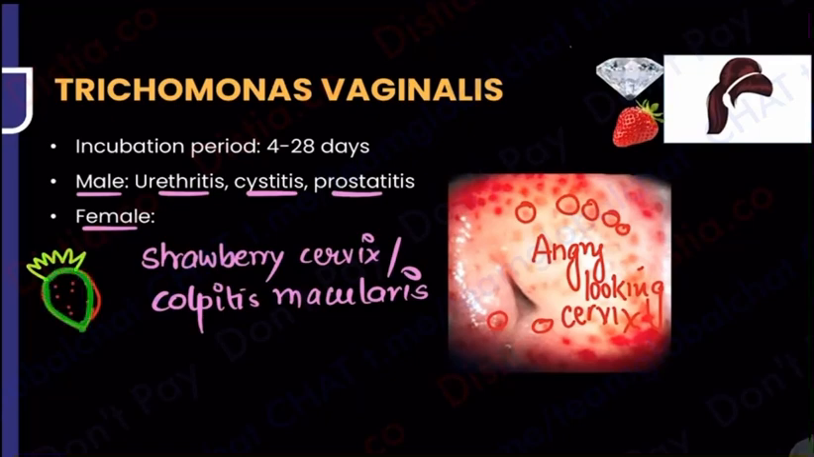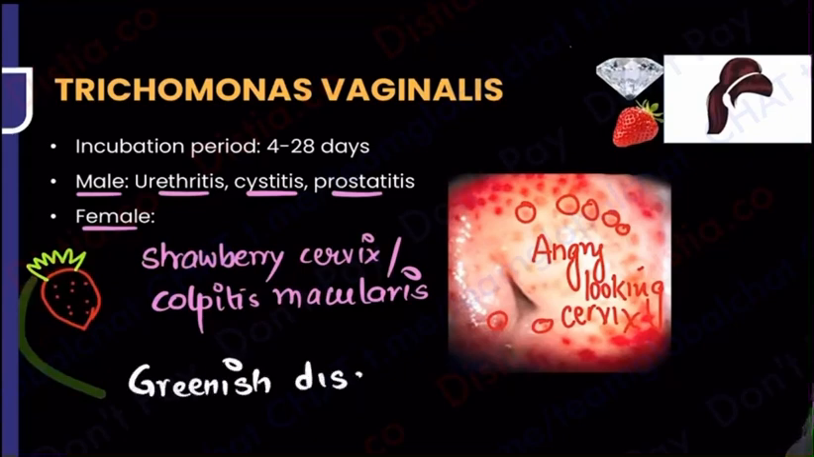The strawberry will remind me of the strawberry cervix, and the green color on top is going to remind me of the color of the discharge that these patients come with. There is a greenish discharge that the female is going to complain of. So the mnemonic for strawberry is done. Strawberry cervix, and from the green color I have studied that there is going to be a greenish discharge. Easy. Now let's go to the rest of the diagnosis.